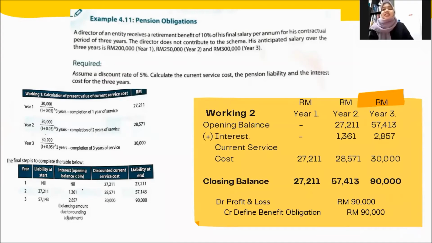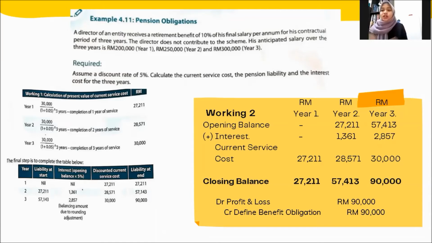Here is an example of pension obligation using the projected unit credit method. A director of an entity receives a retirement benefit of 10% of his final salary per annum for his contractual period of 3 years. The director does not contribute to the scheme. His anticipated salary over the 3 years is 200,000, second year 250,000, and last year is 300,000. We are required to assume a discount rate of 5%.